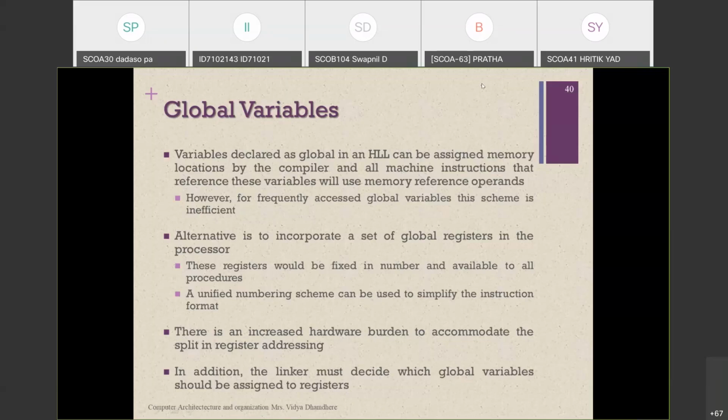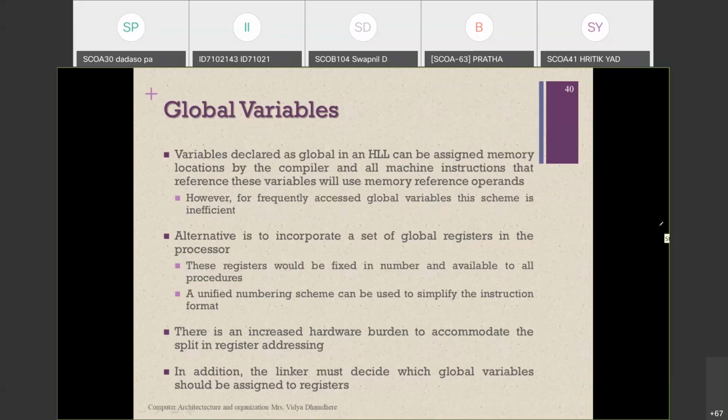Already in the OOP subject, you have studied the access specifier. Within a main function, or in a class, we can declare the variable. It is totally dependent upon the access specifier used in C or C++ programming. What do you mean by the access specifier? It gives where we can access that particular variable.